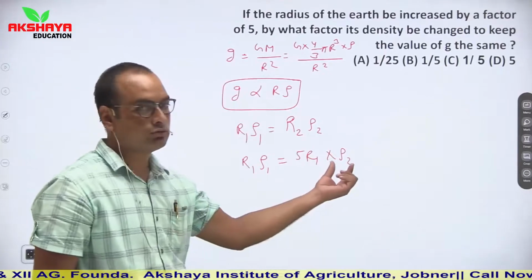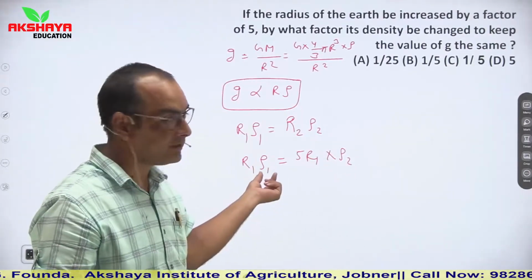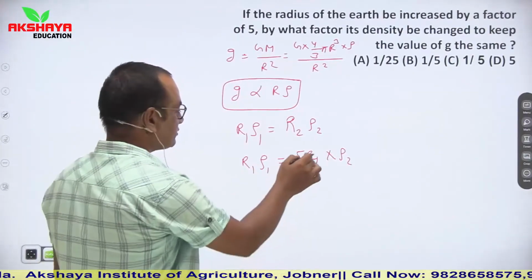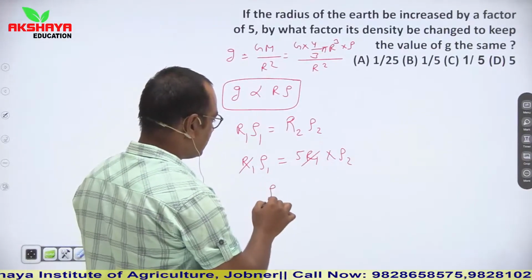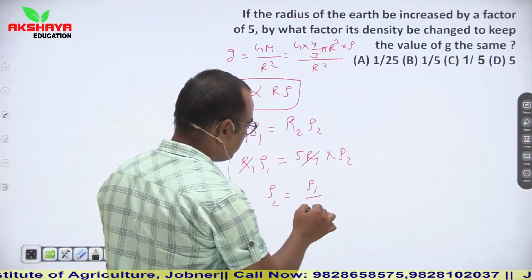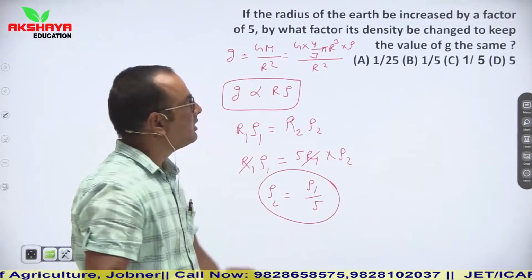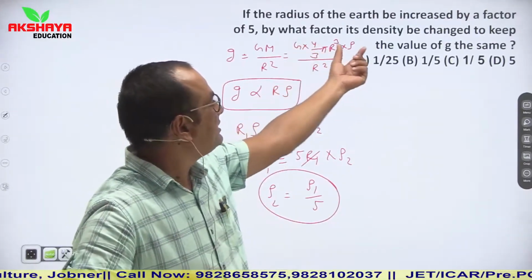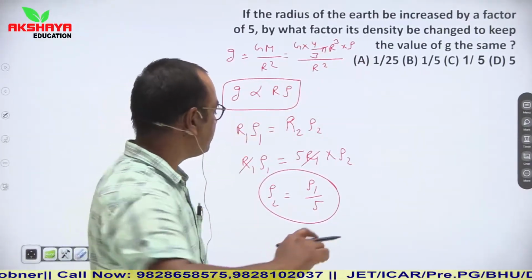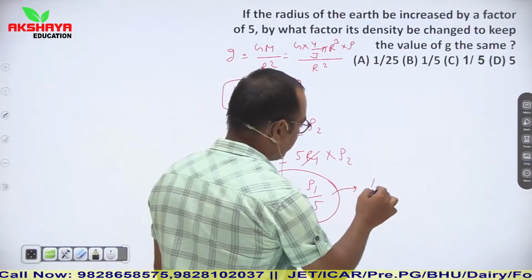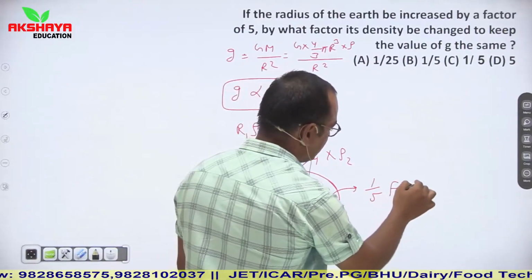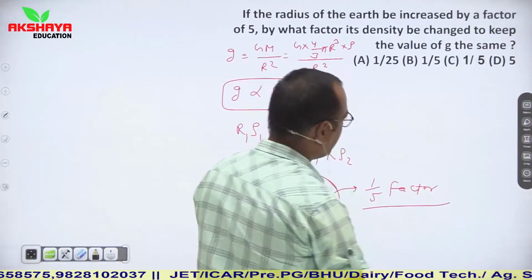So value of rho 2 has to be calculated in terms of initial density. So R1 is cancelled out, or we can say that rho 2 is equal to rho 1 upon 5. It means what factor is changed in density? 1 by 5 factor. So density is varied by 1 by 5 factor.